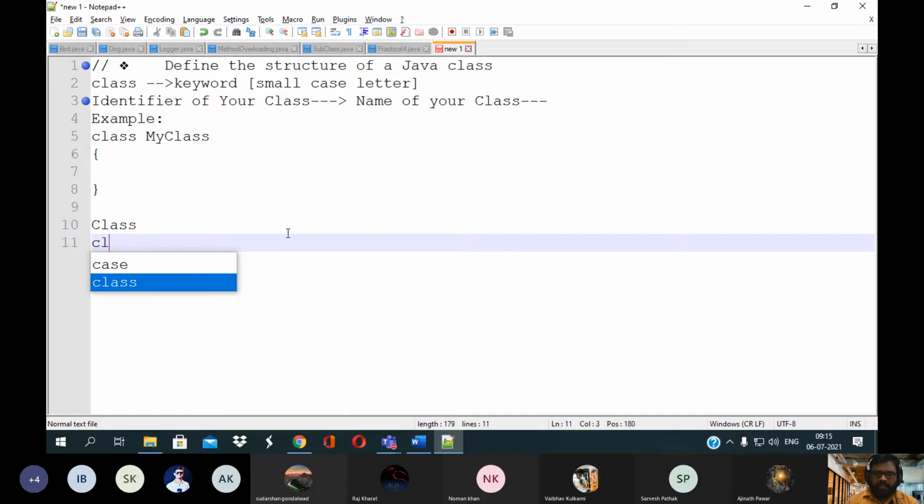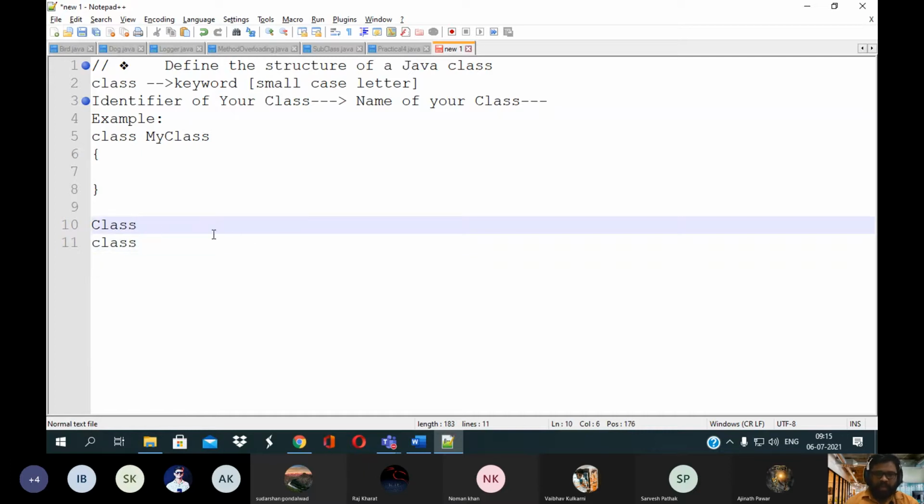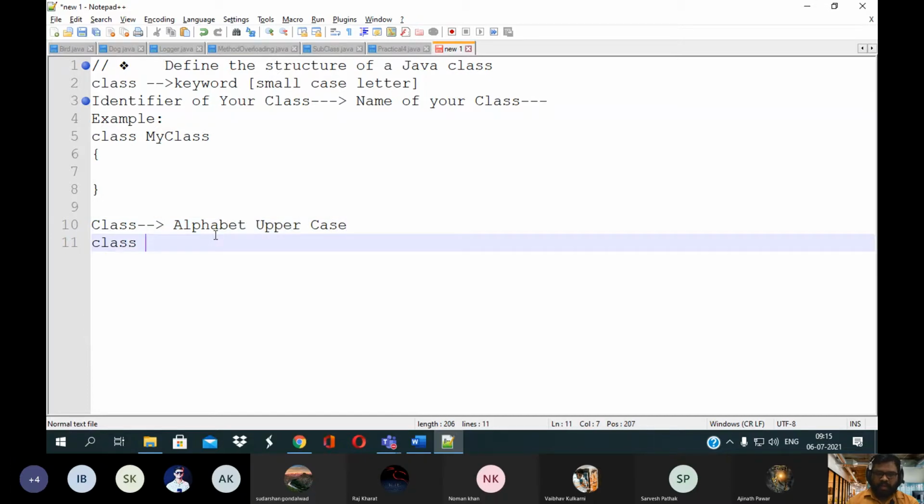And this one is class, which is small case. Here the first alphabet is uppercase, and here all the alphabets are small case.